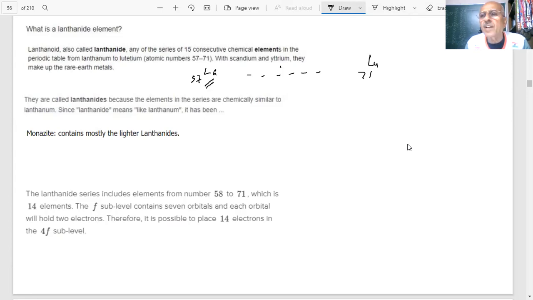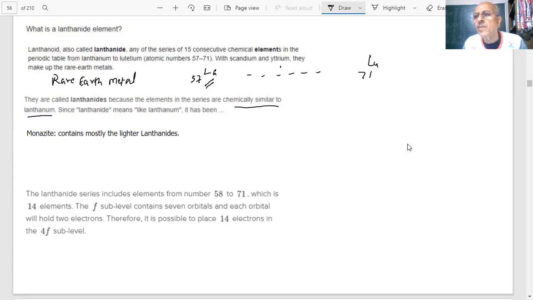There is no electron in the F subshell in the case of lanthanum, but it is placed in the series because the properties of lanthanum are similar to the properties of lanthanides, students. With scandium and yttrium, these are also called rare earth elements. Why are they called rare earth elements? Because their abundance is very small in the earth. So they are rare. They are called lanthanides because the elements in the series are chemically similar to lanthanum.